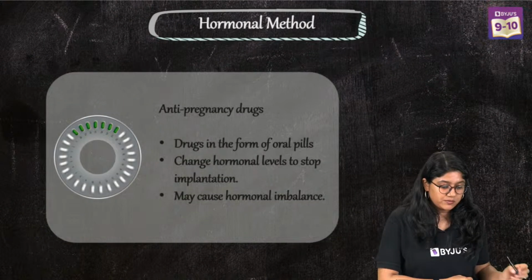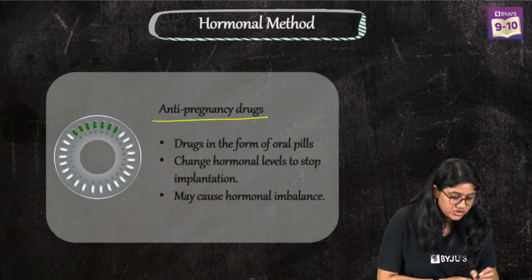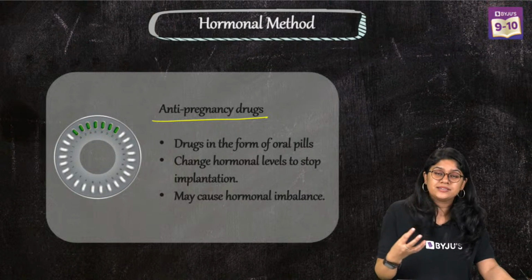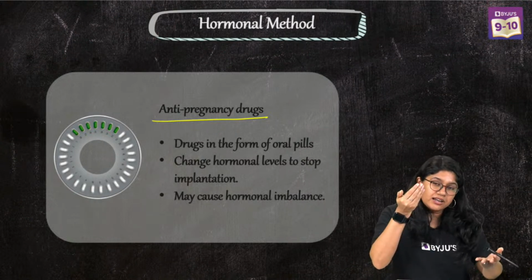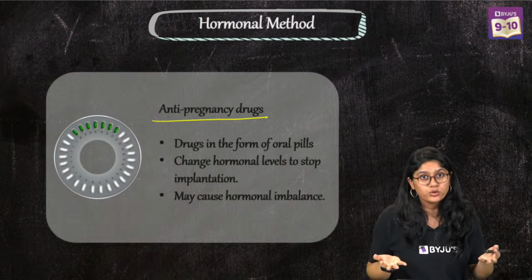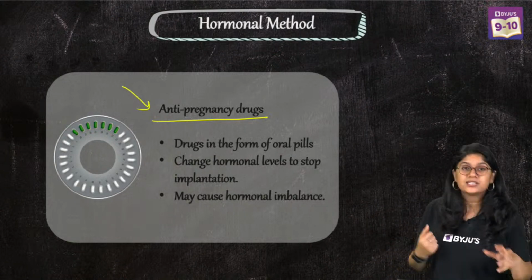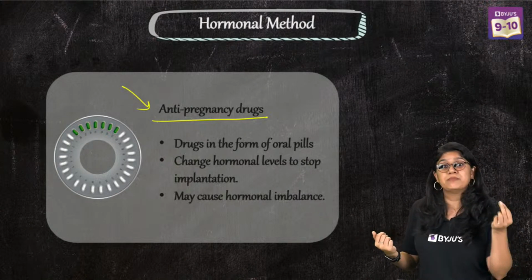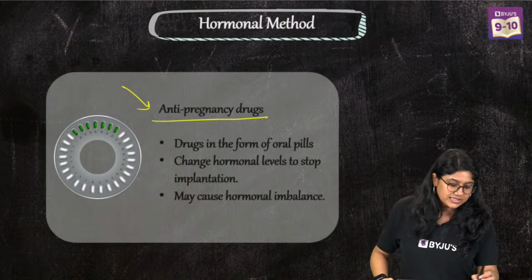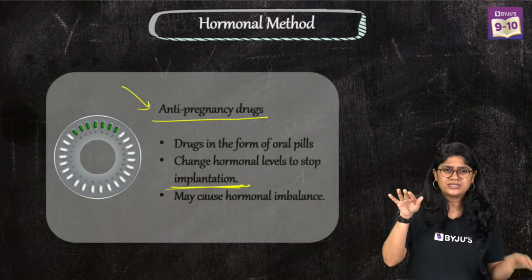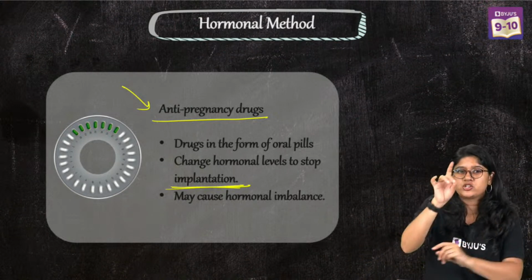Then we have the next one, which is the anti-pregnancy drugs, also called the hormonal methods. Now these methods do cause a little bit of imbalance in the hormones. So if a female is taking these pills, implantation is avoided. Majority of these pills put the imbalance on which hormone? Can you tell me which hormone?